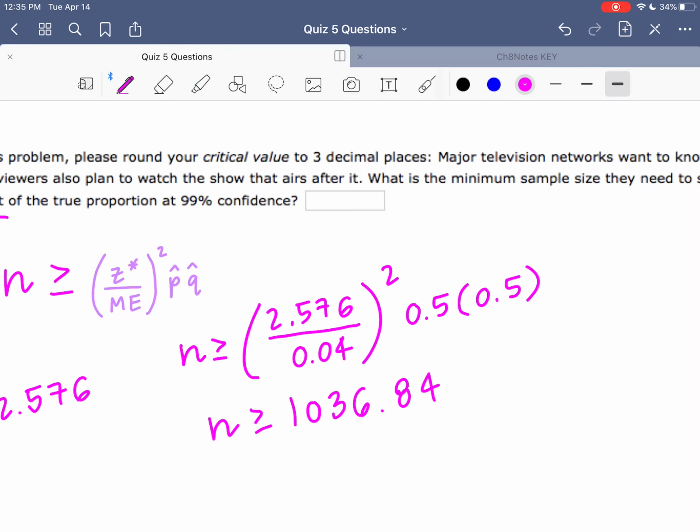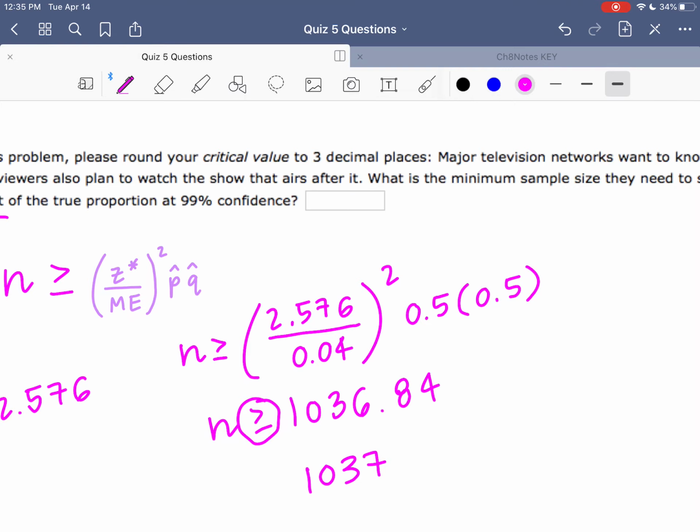Now this one is nice for me in particular because if I were to round with normal rounding rules, I would round up anyways, but that's not always the case. Even if this were like 1,036.03, we still need to round up, and that's all because of this inequality symbol. Remember, we're looking for a number of people to survey. We can't survey a fraction of a person, but because this inequality says greater than or equal to, we want to make sure that we round up to the next whole number. So my answer here would be 1,037.